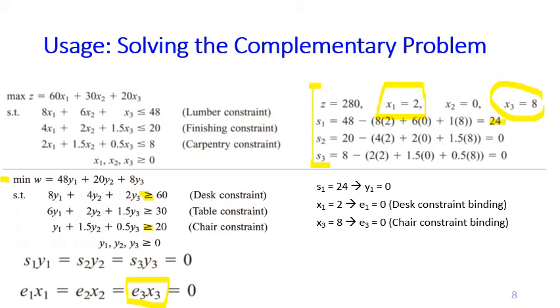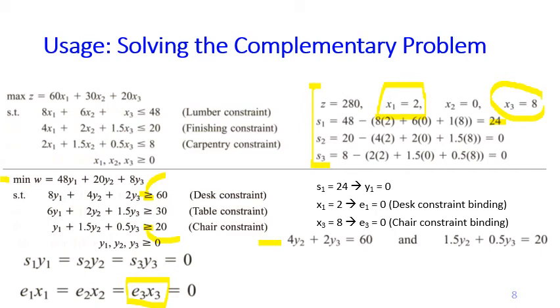Okay, so now we have enough information to solve the problem. Y1 equals 0, so we may just ignore Y1. And then the first constraint becomes equality, the third constraint becomes equality. So the first constraint becomes 4y2 plus 2y3 equals 60.